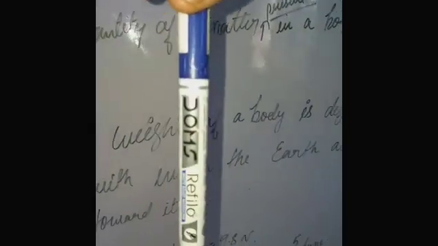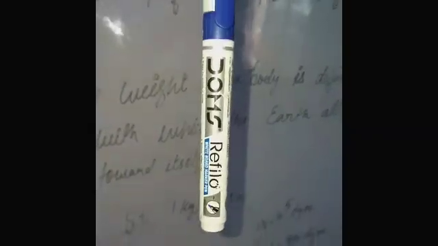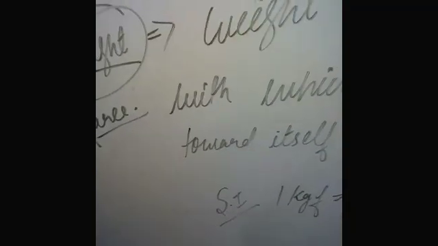It goes downward. The earth attracts it towards itself. It does not go upward. It goes only downward because, by the force of gravity, the earth attracts it towards itself. So it is attracted by the earth.